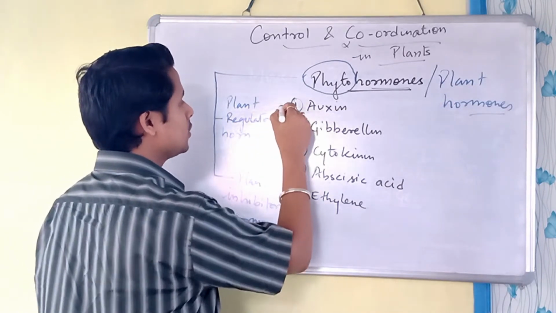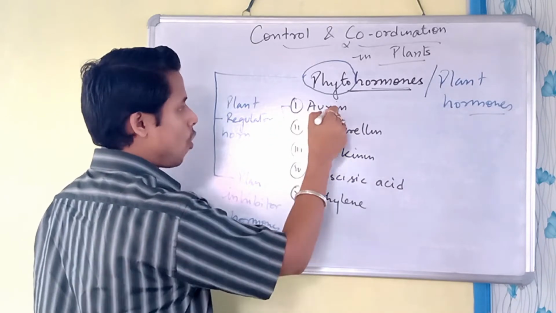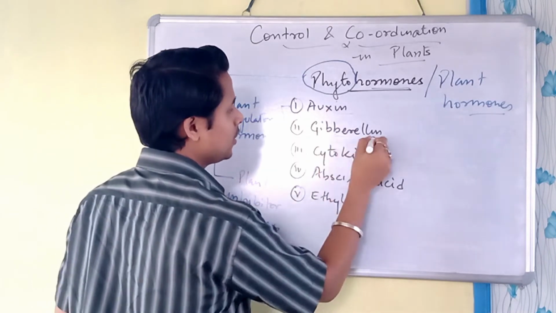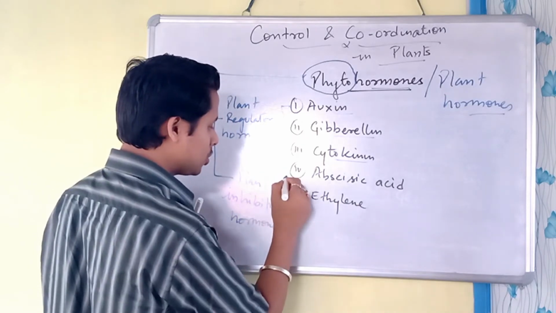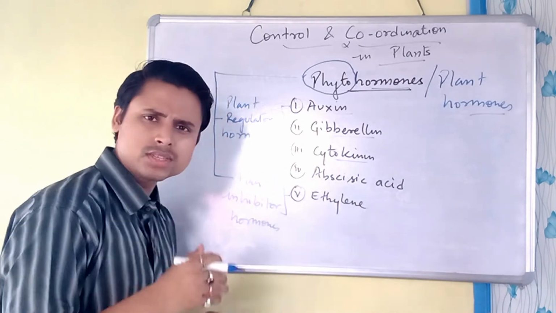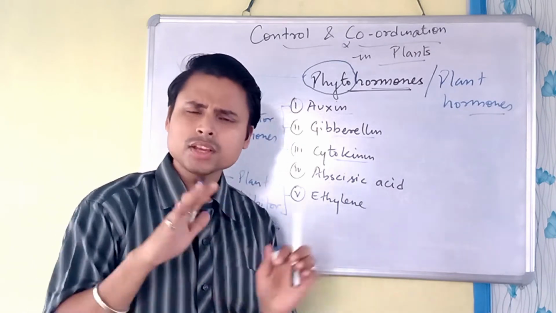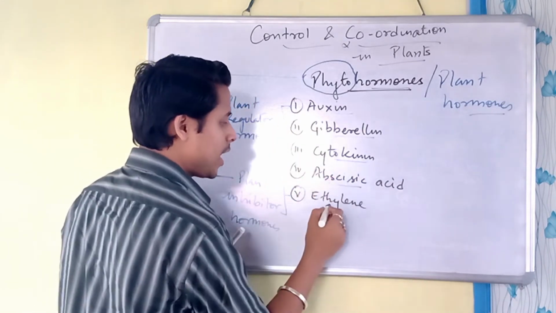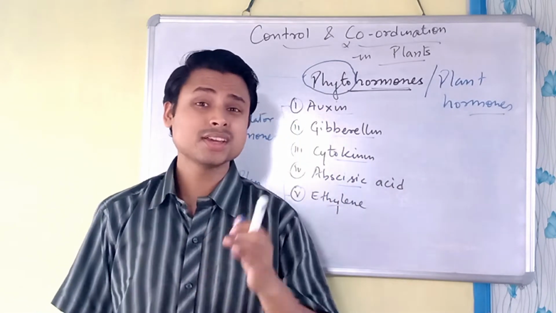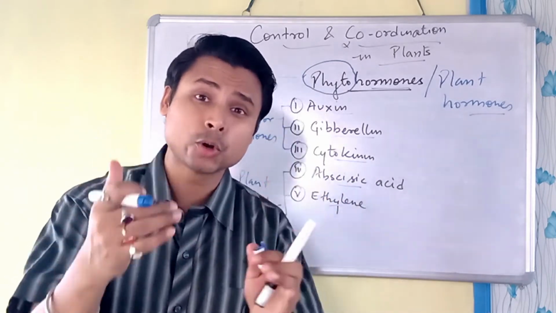These are three types: auxin, gibberellin and cytokinin. The inhibitor stops the growth, because if growth takes place, something should be there to stop the growth also. So abscisic acid and ethylene work as inhibitors, which stop the growth.